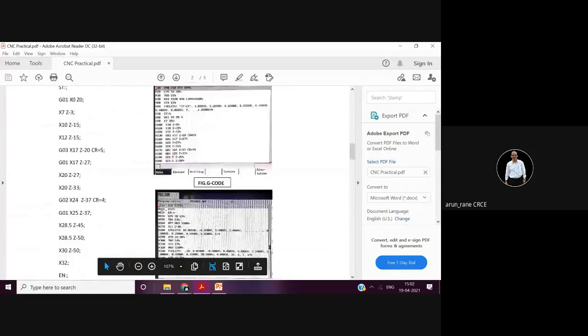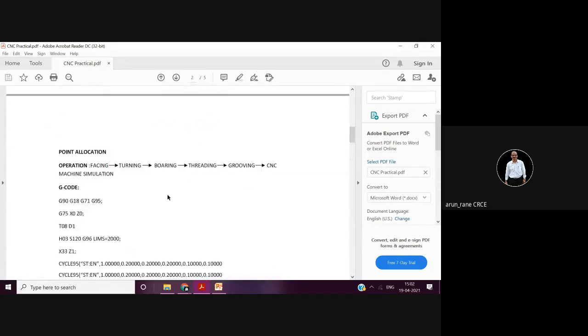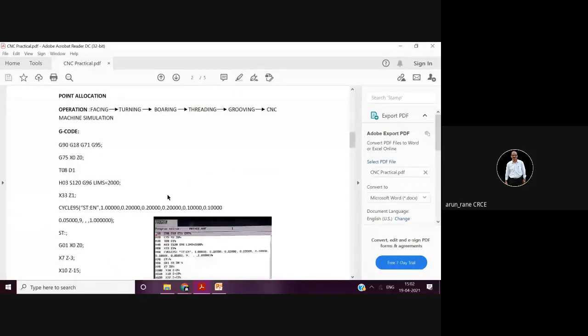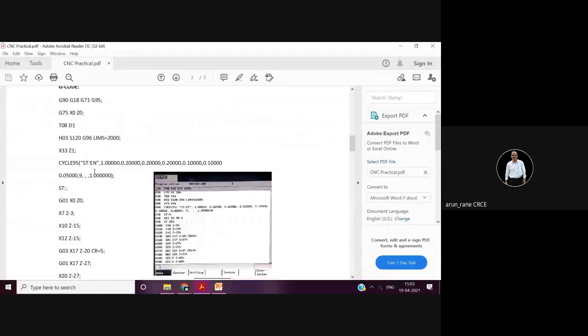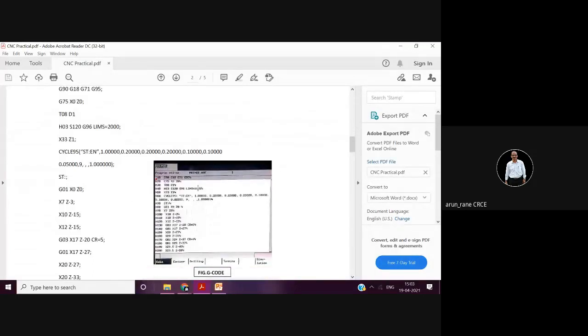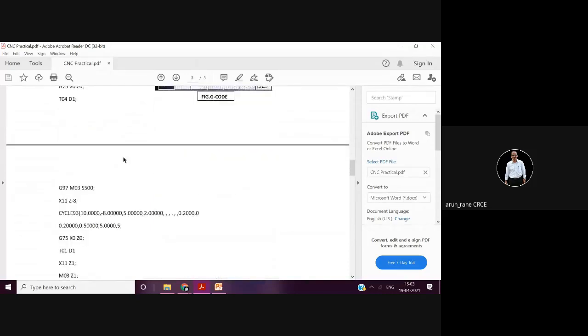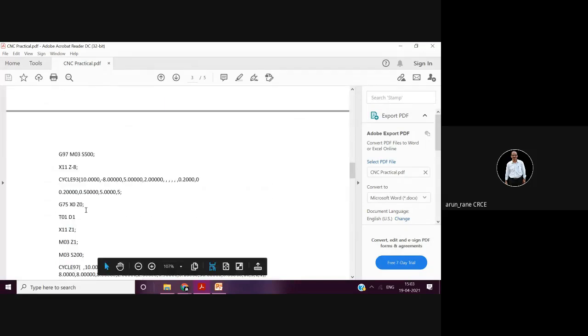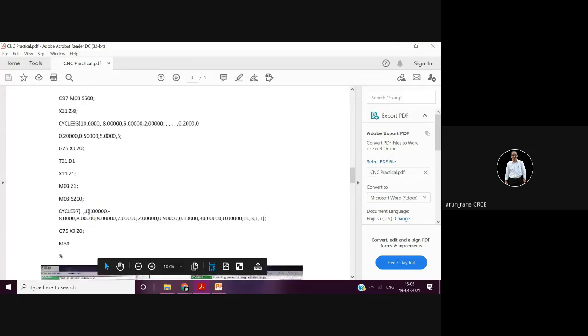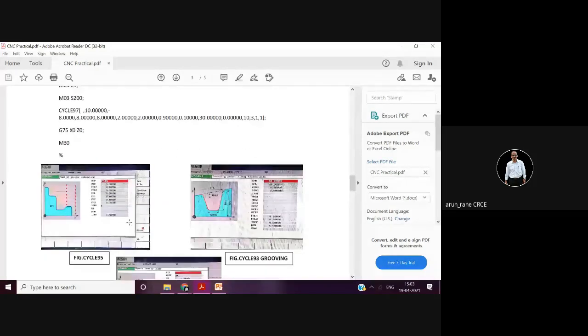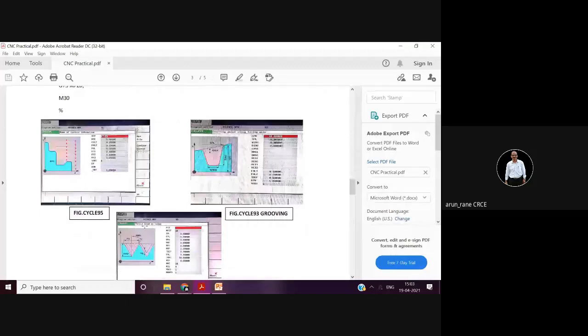Then, once that table is done, you have to write this program. Wherever necessary, you have to explain. Then, once you have written this, then cycle 95, and if you are using any cycles from other controls, you need to explain that cycle. The syntax of the cycle you have to explain clearly, that is what is this, what is this, what is this. Then once you have written the program, then you can draw